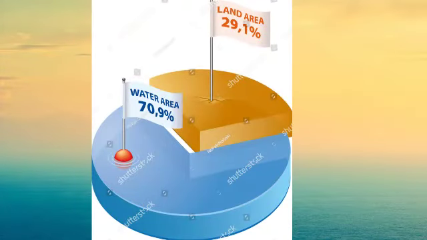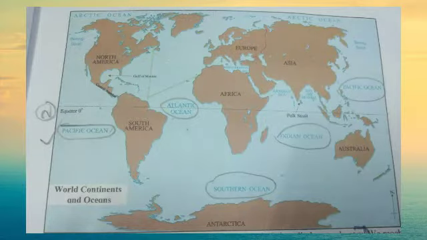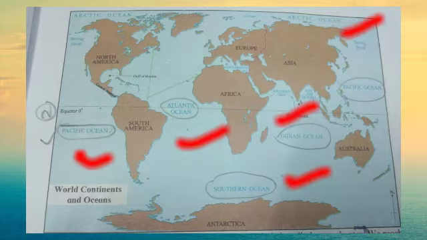Two-thirds of the Earth's surface is covered with water. Most of this water is in the oceans. You know very well that ocean water is salty. Dear students, you know that there are 5 oceans. They are Atlantic, Pacific, Arctic, the Southern Ocean and the Indian Ocean.